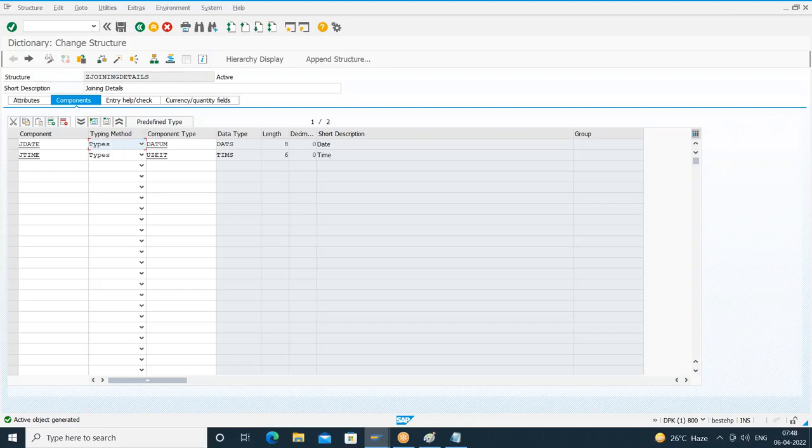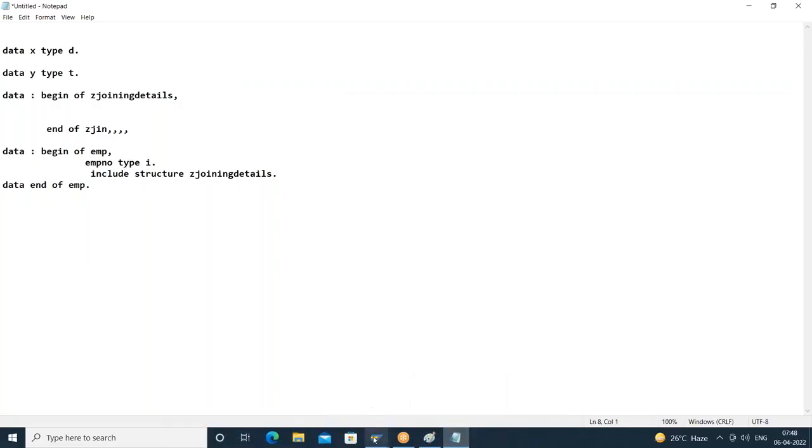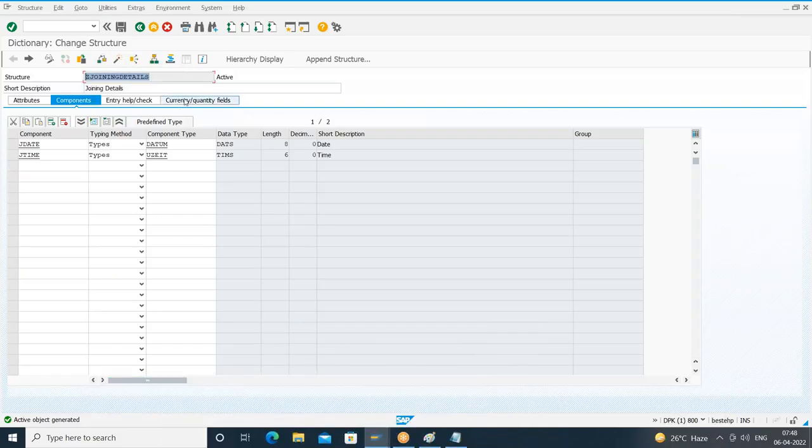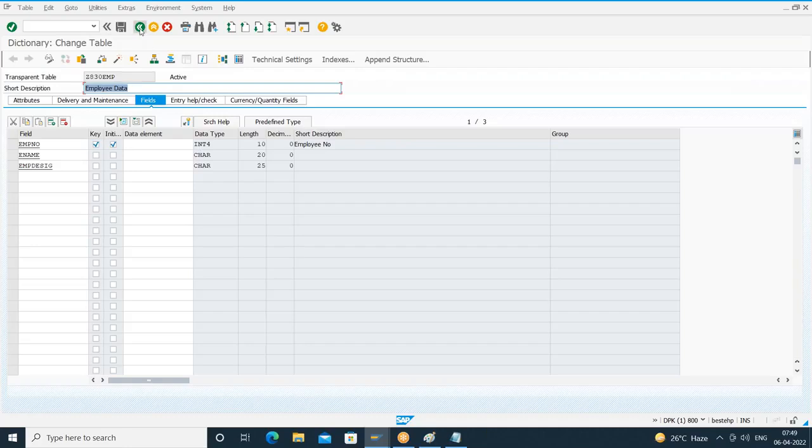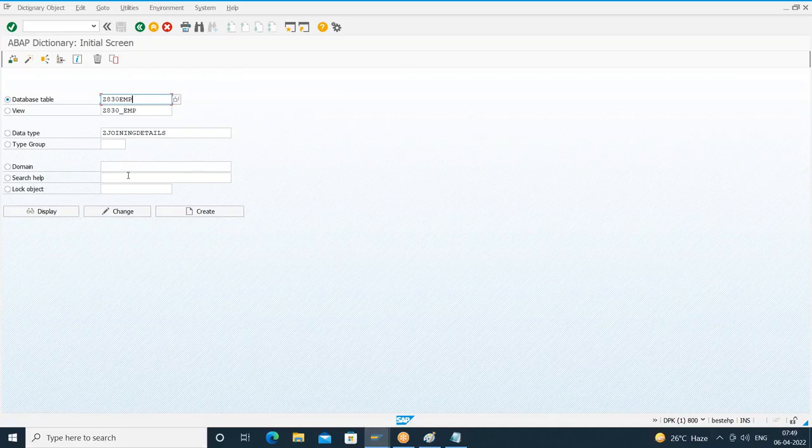Okay, so we created the structure. What is the structure name? Z joining details. And we understood that this structure we can include in the programs by using the keyword include structure. Now my requirement is I want to include this structure in the database tables or inside other global structures. I can do it. Suppose yesterday we created a table Z830 EMP, in which I created three fields with direct data types. So in this particular table, I want to include it. So how do I include?